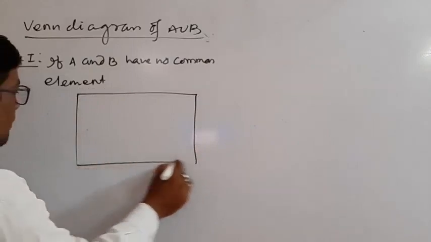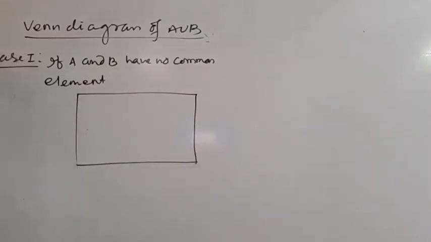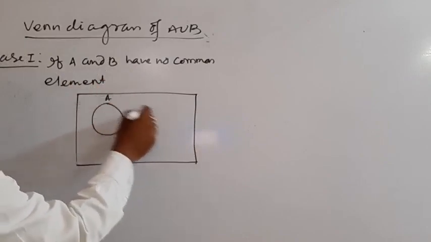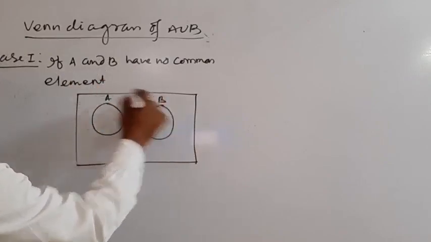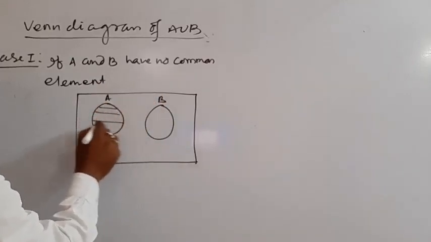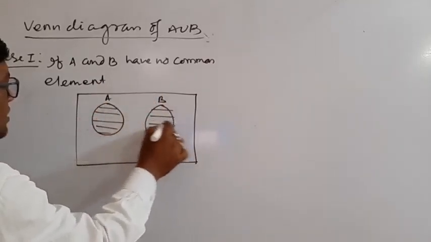This is set A and this is set B. So A union B is the total set. This indicates A union B.